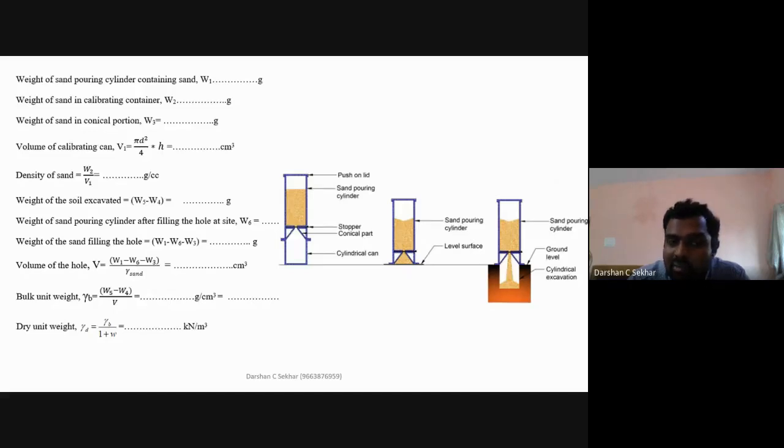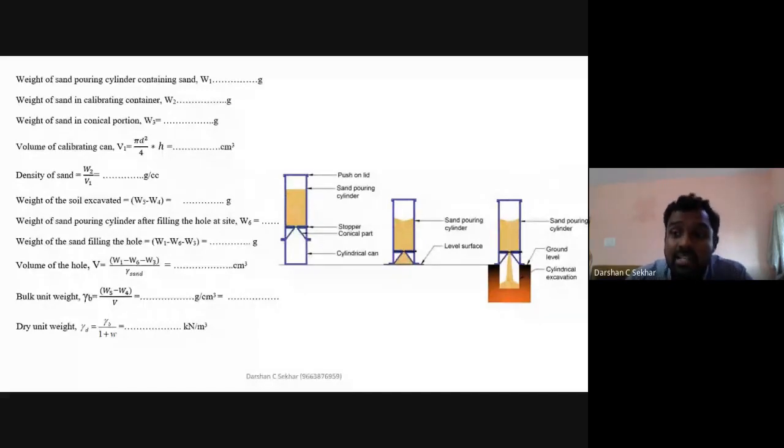And you know the soil that was excavated, on the tray which you have taken, that is the soil mass. Then, as I told, density is nothing but mass by volume. But in this case, I don't know the volume, so I try to find out what the volume is. Volume is equal to mass by density. The mass is nothing but the sand mass, the amount of sand that has passed into that hole. So once I know this, then I can find out the density.